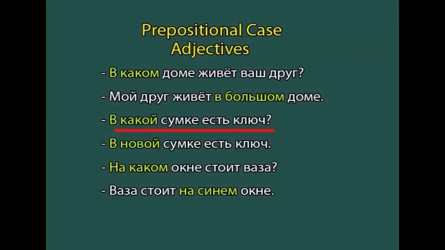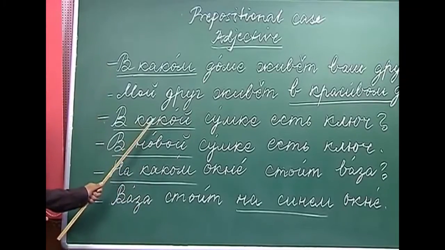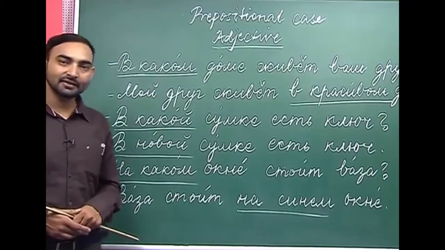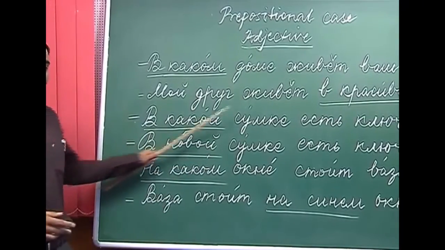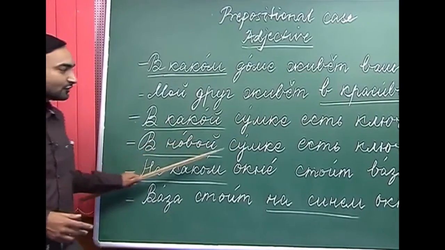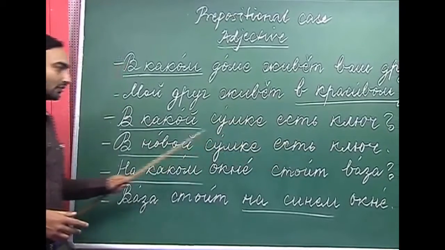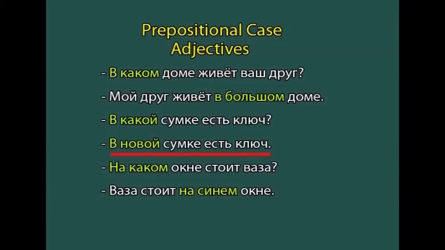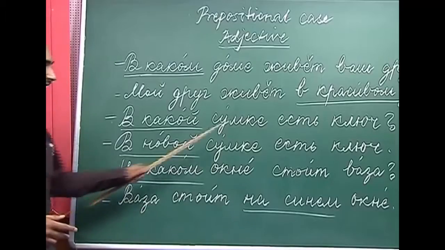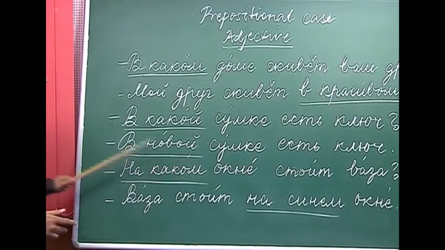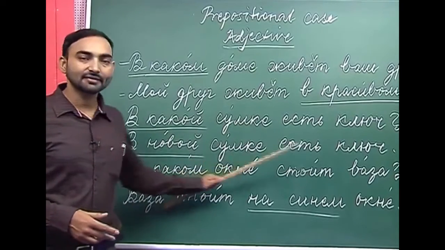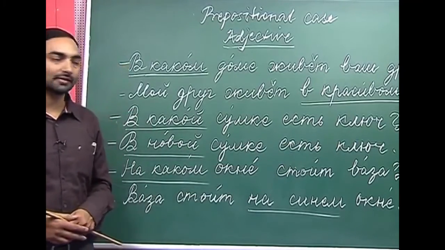So here the question is kakoi. Why? Because sumka is a feminine gender noun. So when we answer kakoi here, we will use a feminine adjective in the answer. So how do we answer this question? В новой сумке есть ключ. The key is in the new bag. Новый is new. В новой сумке есть ключ. The key is in the new bag.